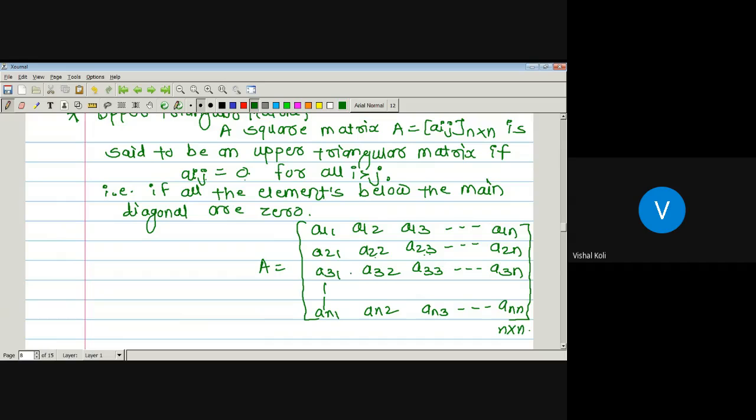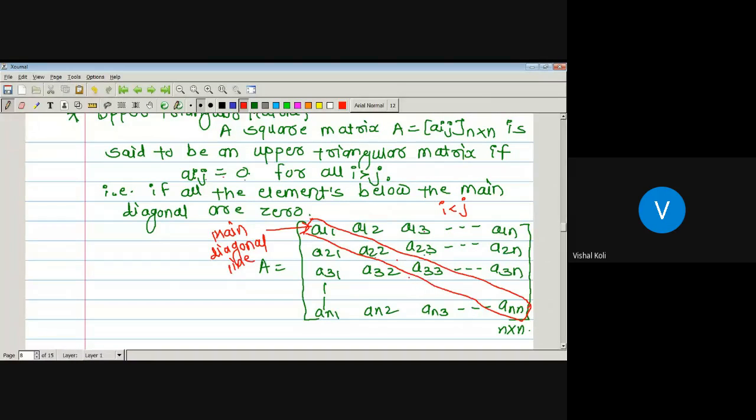Similarly, all the entries above the main diagonal line, which runs through A11, A22, A33, up to ann, are unrestricted. This line is called the principal main diagonal or leading principal main diagonal. All the entries above the main diagonal line are such that i is less than j, but we require Aij equal to 0 only whenever i is greater than j.